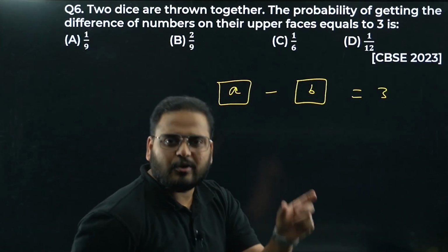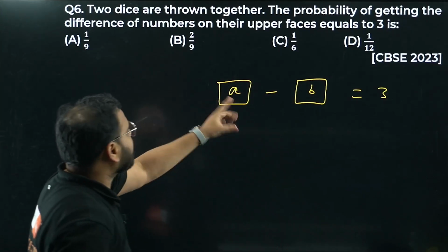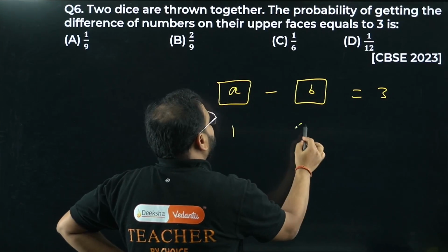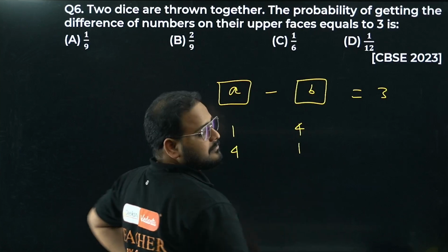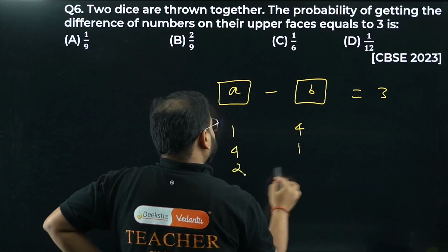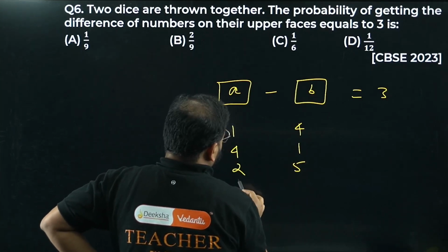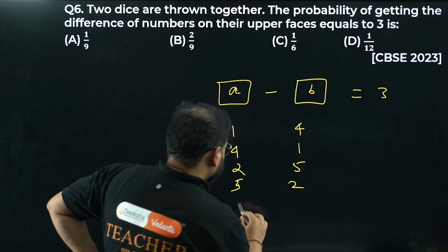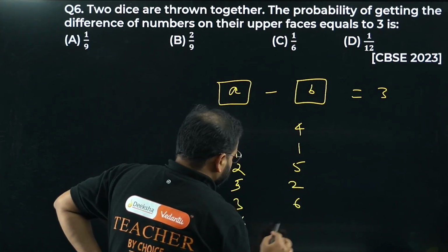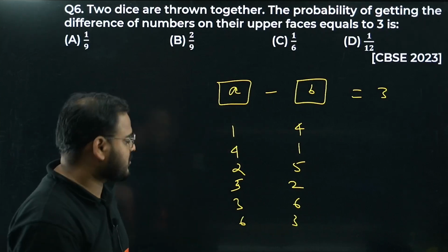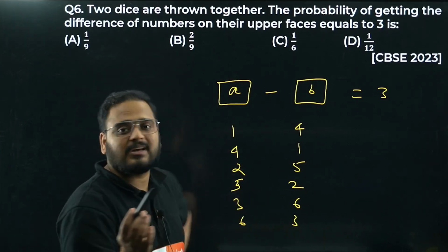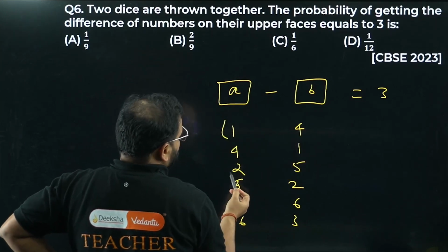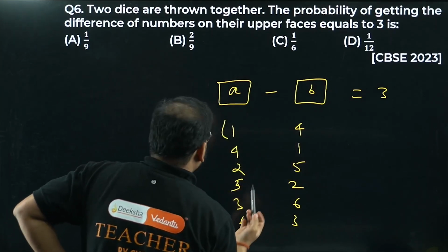Whenever you throw your dice, what do you take? On the upper face, whatever it is coming. So A and B, let's say the letters are, difference has to be 3. When can that be, bacha? It can be either 1 and 4 or 4 and 1, right? Or it can be 2 and 5 or 5 and 2, or what, bacha? 3 and 6 and 6 and 3. Anything else can we take? No sir, we can't take anything else. We don't have 4 and 7, right? So we have 1, 2, 3, 4, 5, 6 ordered pairs such.